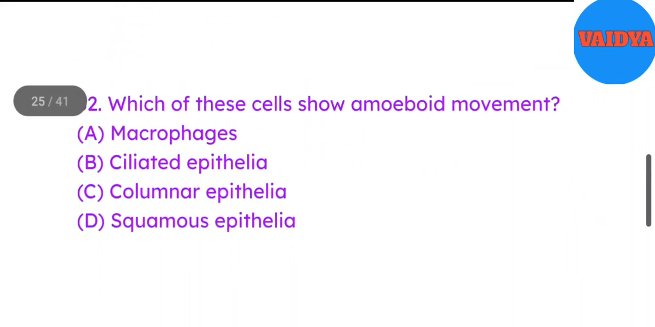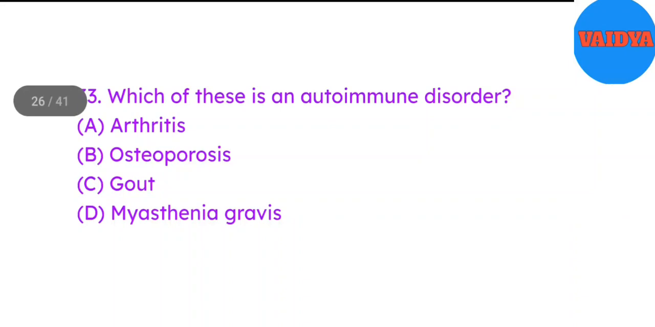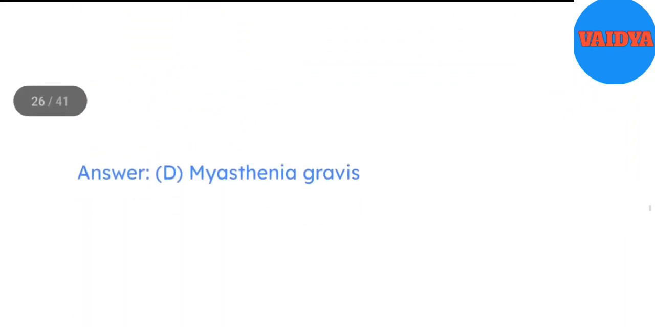32. Which of these cells show amoeboid movement? A. Macrophages. B. Ciliated epithelia. C. Columnar epithelia. D. Squamous epithelia. Answer A. Macrophages. 33. Which of these is an autoimmune disorder? A. Arthritis. B. Osteoporosis. C. Gout. D. Myasthenia gravis. Answer D. Myasthenia gravis.